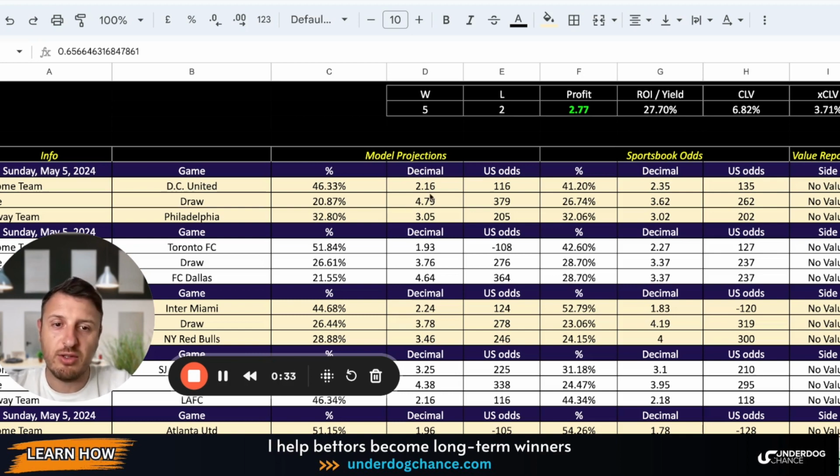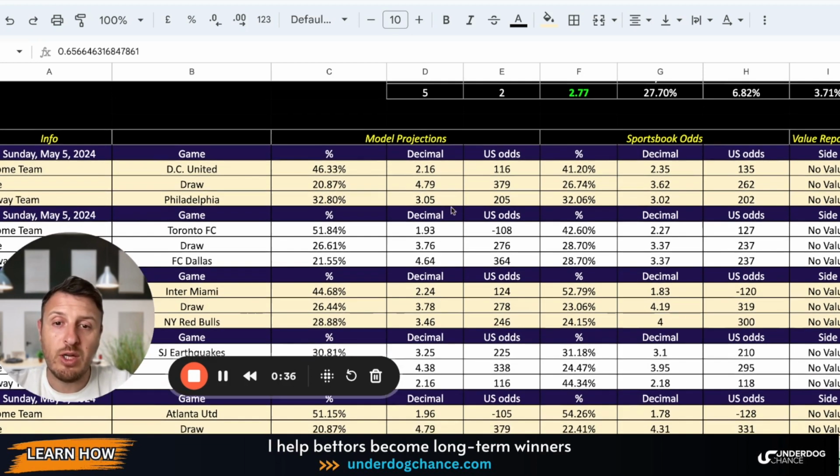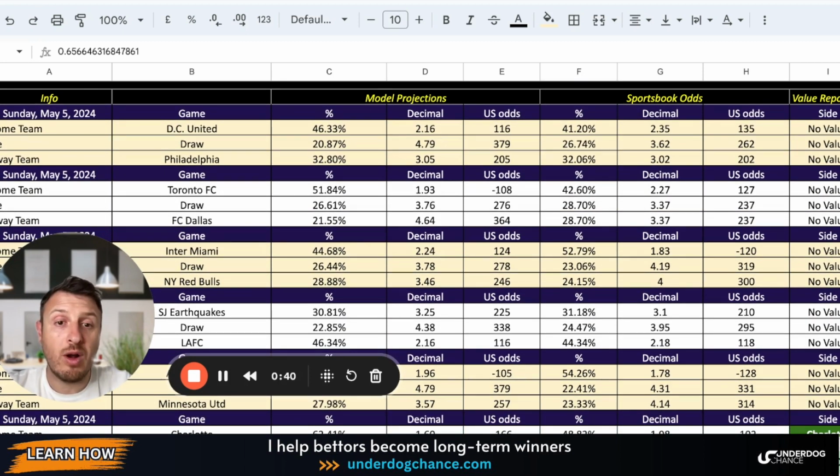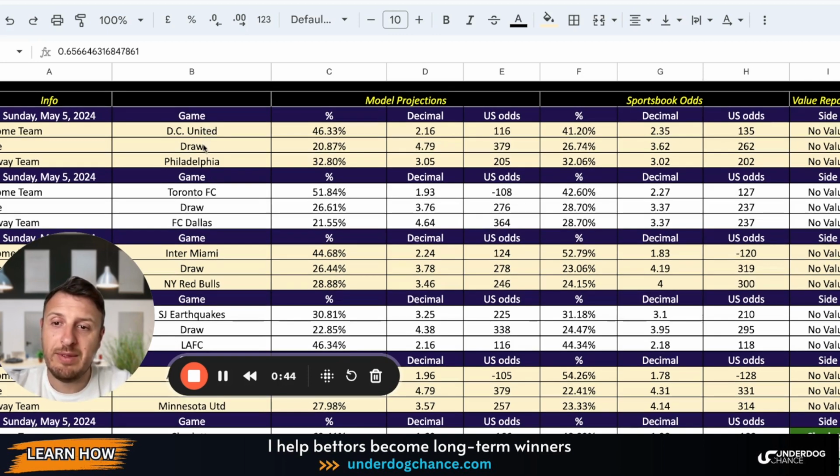And in this video, I will share this week's games, projections, and qualified bets based on my analysis. Okay, so let's start with the first game, DC United against Philadelphia. Here you see my analyzed game. So I put together the numbers and then this betting model calculates my winning probabilities.